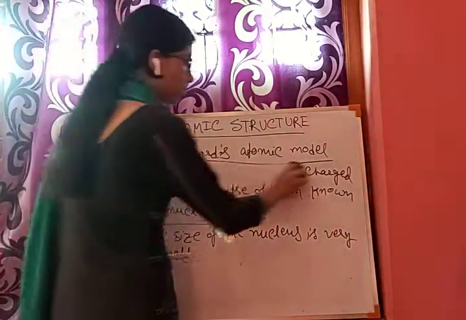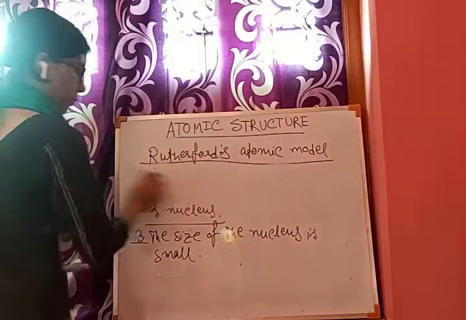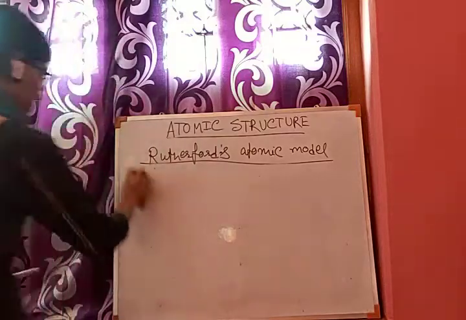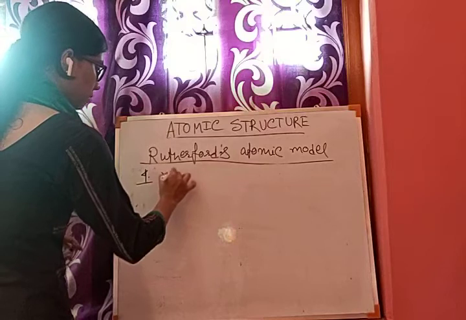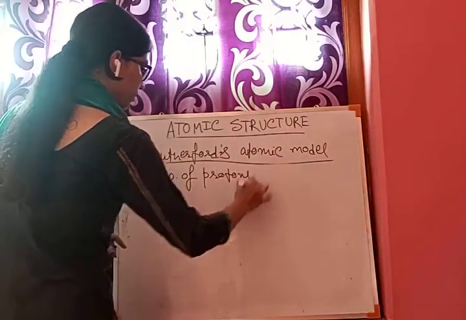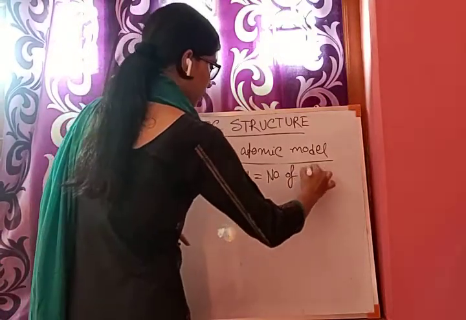So the fourth point we can write: number of protons equal to number of electrons.